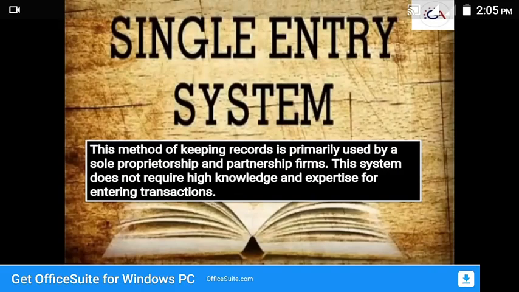Single entry system is the first method under bookkeeping. In this method the bookkeeper maintains the records, and it is helpful for sole proprietorship and partnership forms. This system does not require high knowledge and expertise for entering the transactions. Whatever transactions happen in the daily business, we can simply make a note in notebooks. It is very simple, and it has been going on from old times. Next, let's move to the next slide.